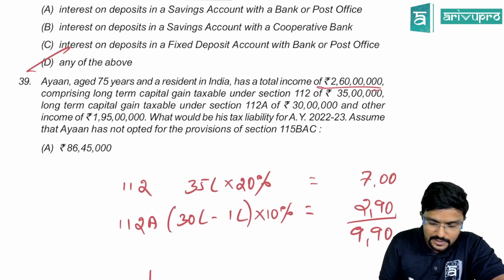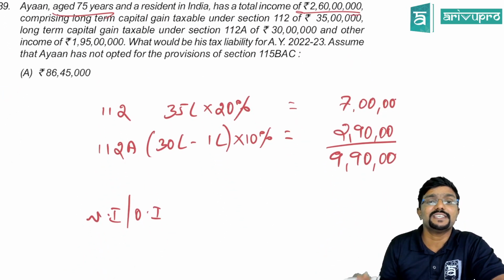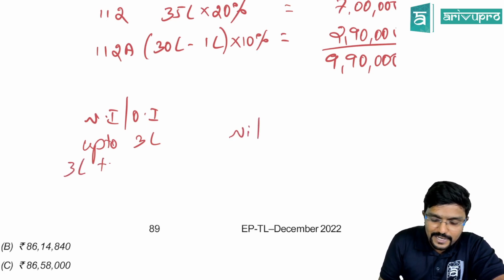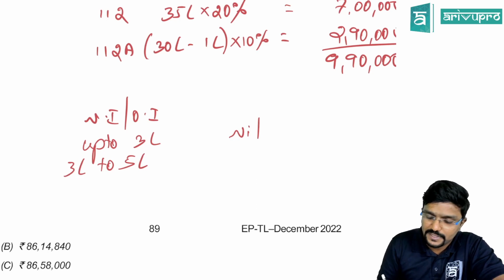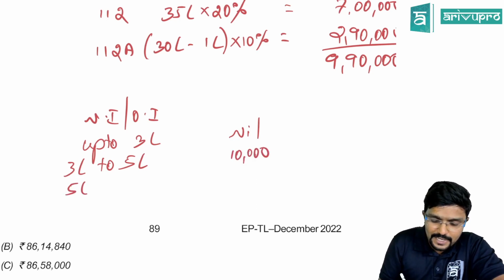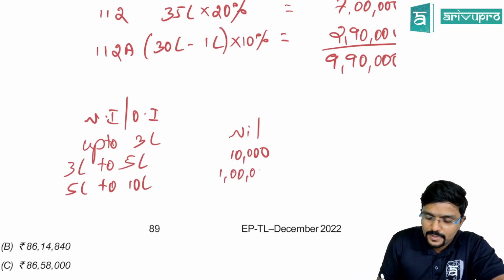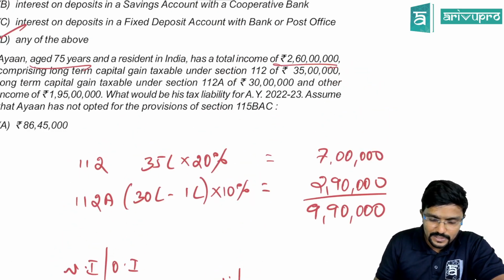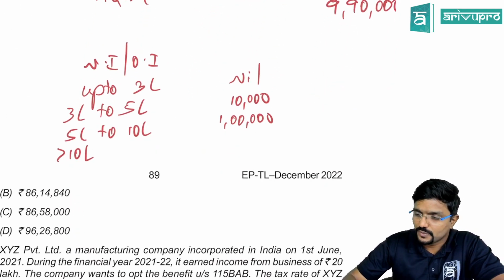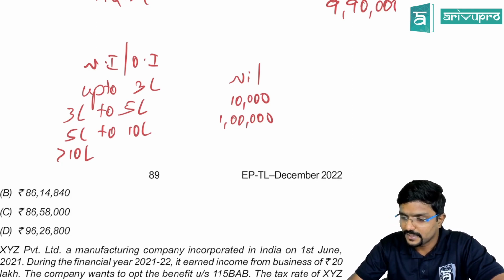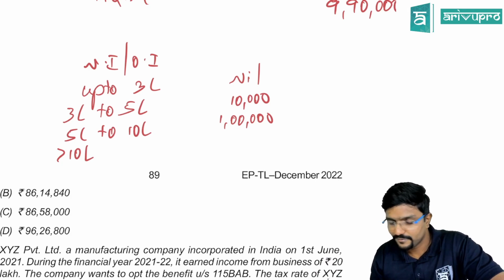What is the age of the assessee? 75 years. Please be careful with that also. So what is the basic exemption limit applicable? Up to 3 lakh, it is nil. Then 3 lakh to 5 lakh, it is 5%. So 2 lakh into 5%, 10,000. Then 5 lakh to 10 lakh, that is 20%. 5 lakh into 20%, 1 lakh. More than 10 lakh means 1 crore 85 lakh. So 1 crore 85 lakh into 30%, it is 55 lakh 50,000.